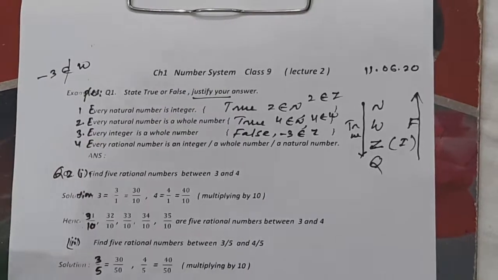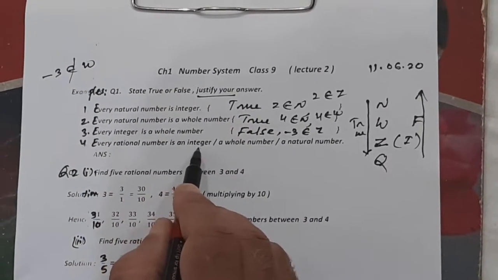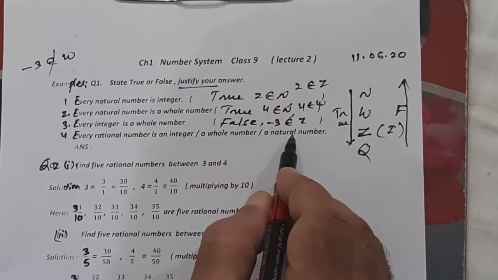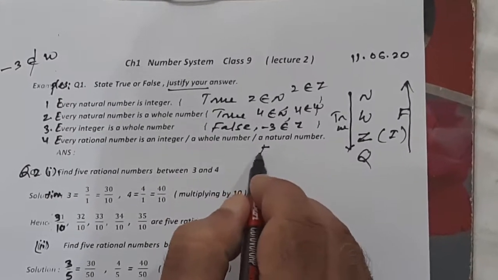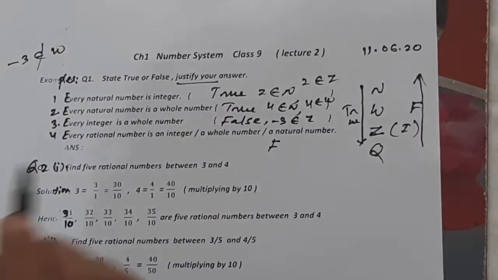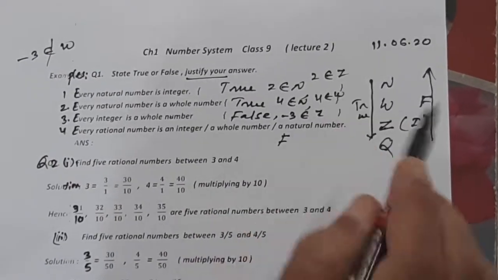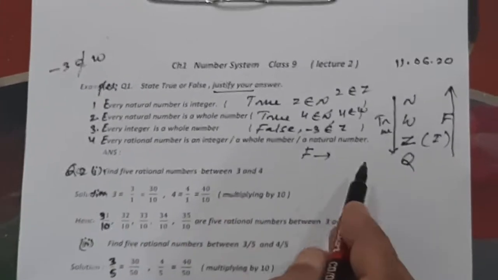So this is the justification. And the last one, every rational number is an integer or whole number or natural number. Again it will be false. Every rational number means we are going from down to up, so it will be false. So give the example, answer, and justification on your own.